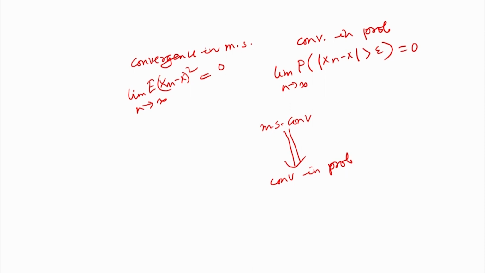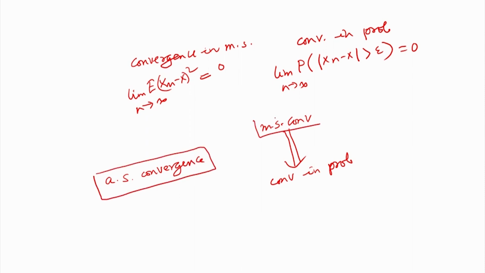And earlier we discussed almost sure convergence, which is a stronger concept. AS convergence will also imply convergence in probability.